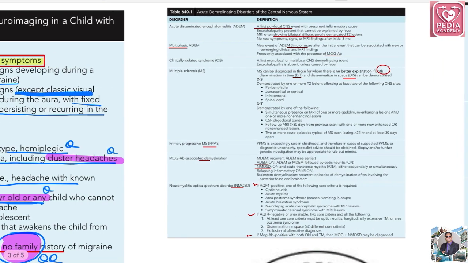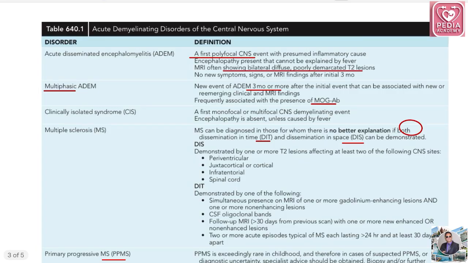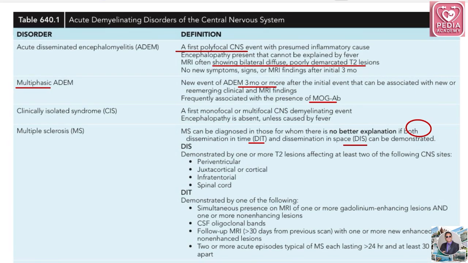Now we'll discuss a very important table: acute demyelinating disorders of the CNS. Basically, this table condenses a whole chapter. The demyelinating disorders are a very huge chunk of the CNS part, but in this table the Nelson textbook has condensed them in a very effective manner.